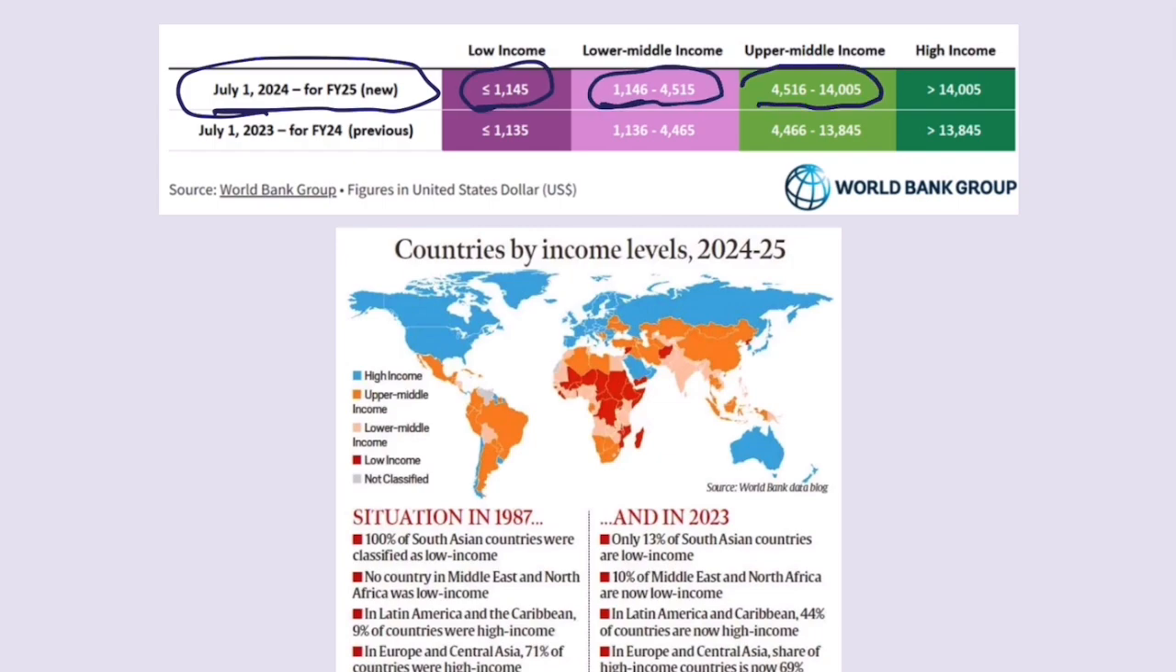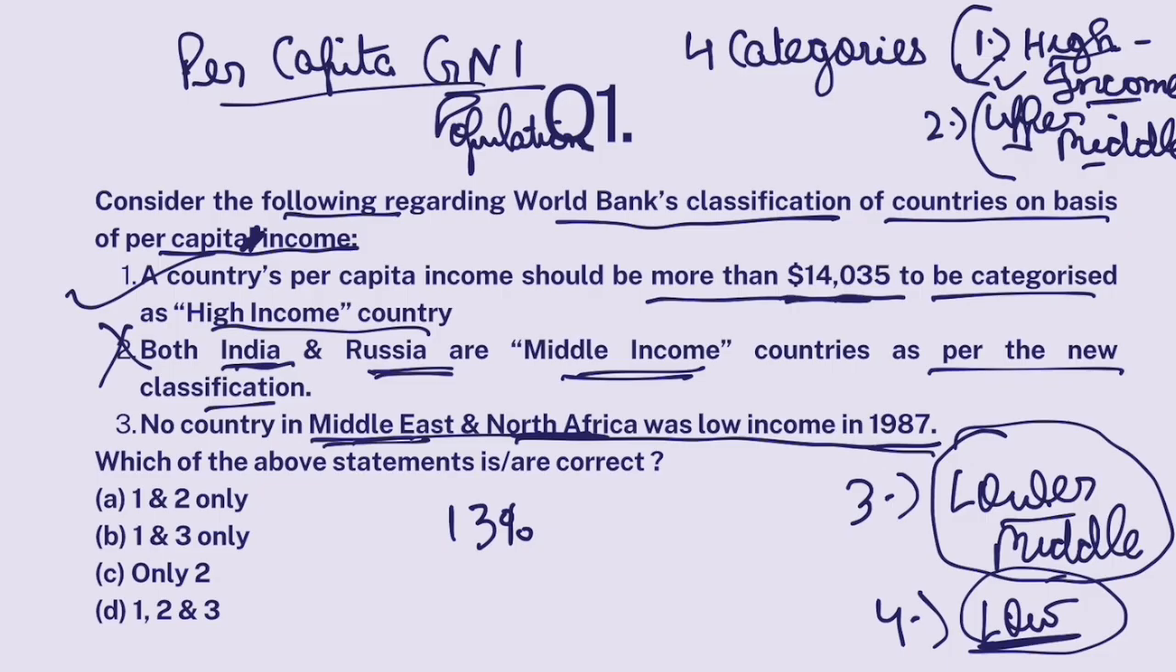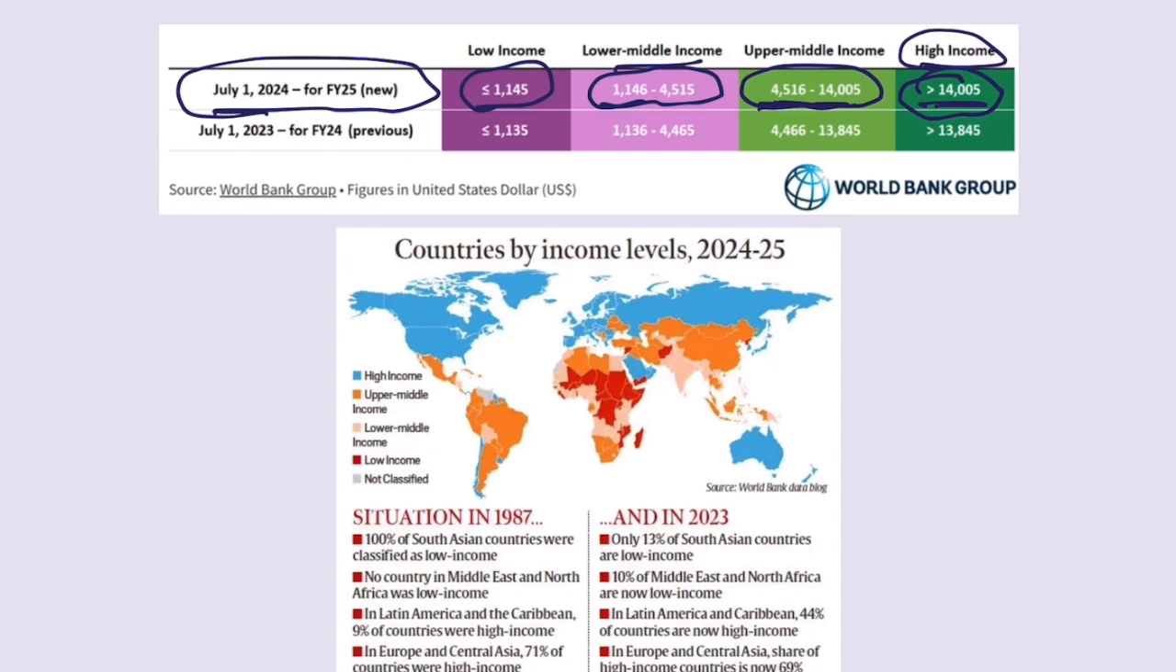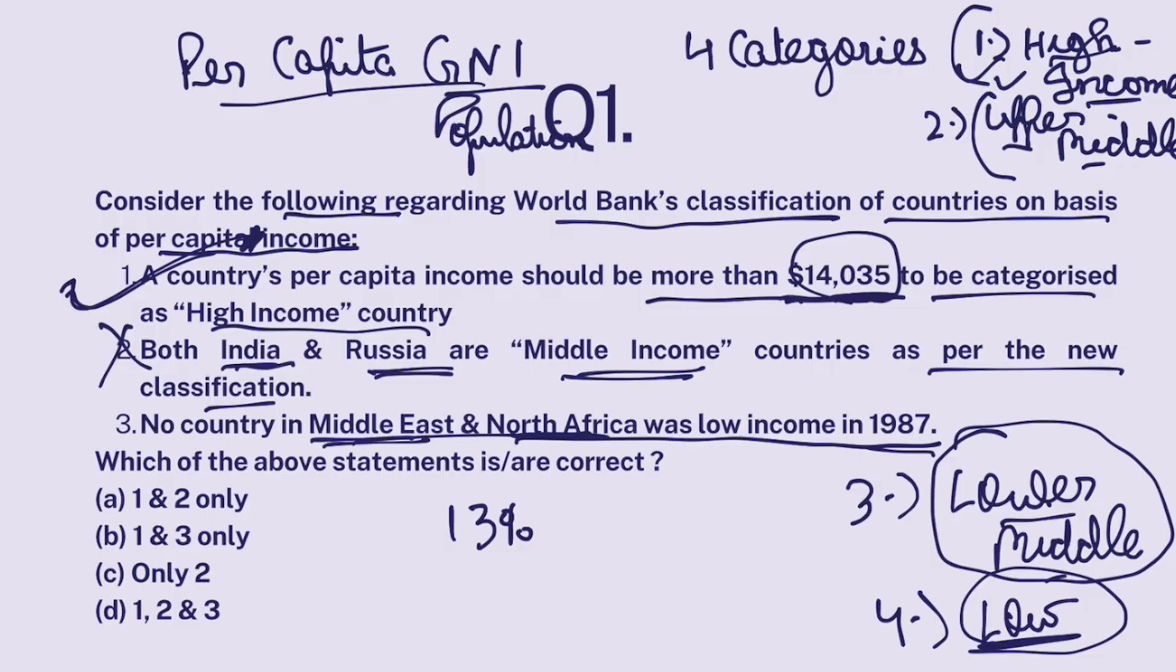For upper middle income, it should be between this. And for high income, it's written 14,035, but it's actually 14,005. But any country that has more than 14,035 is also a high income country. So by that logic, this statement is correct. And you can see over here also, no country in Middle East and North Africa was low income in 1987, but 10% have now become low income countries in 2023. So it's not 13%. Basically, it's 10%.